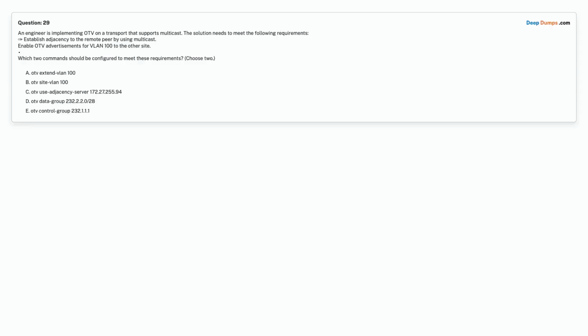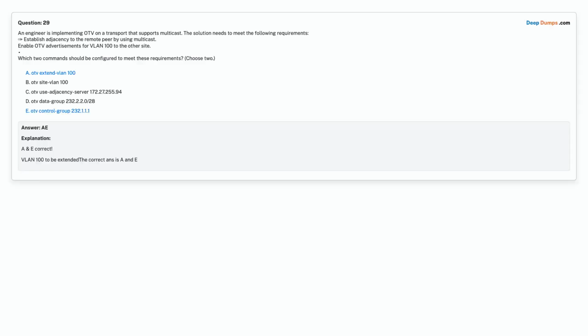Option E. otv control-group 232.1.1.1. Choose the correct answer. Correct answer is Option A, otv extend-vlan 100, and Option E, otv control-group 232.1.1.1.